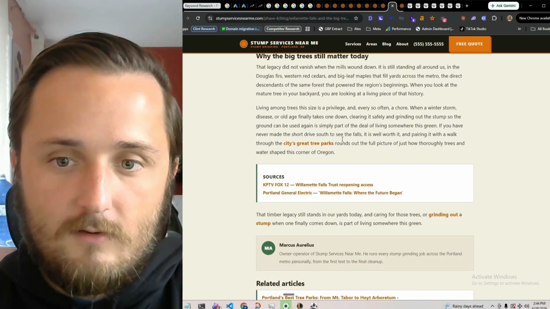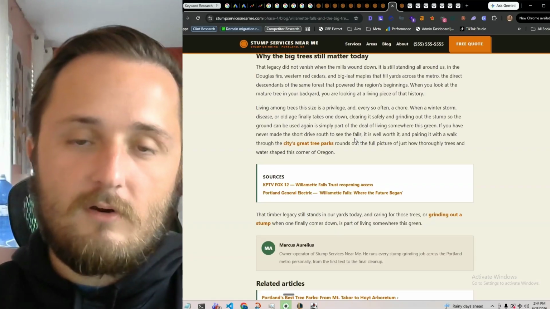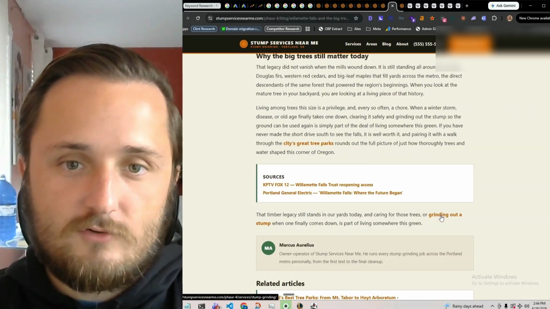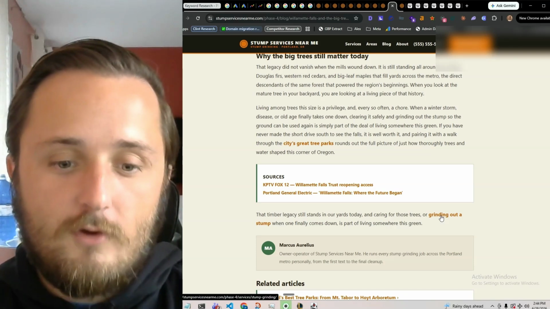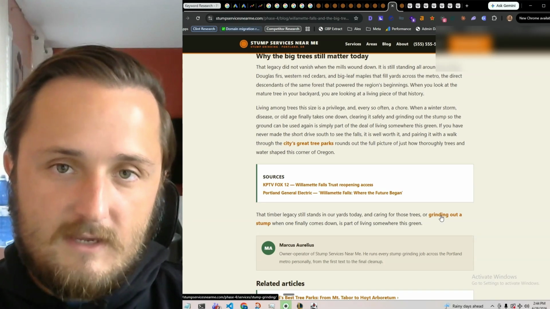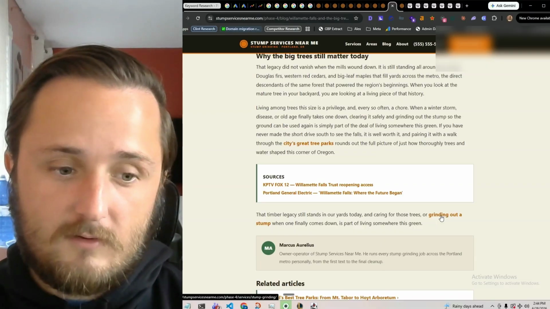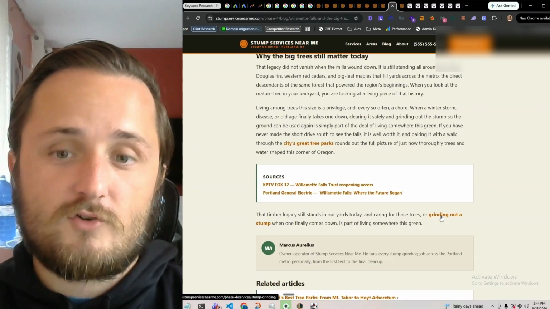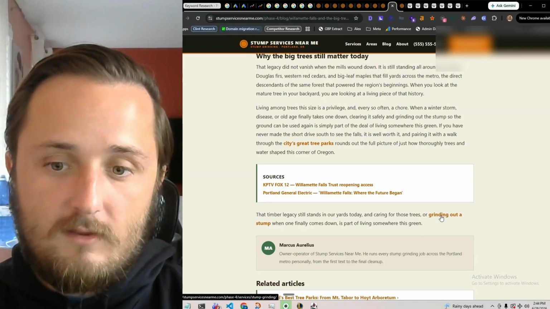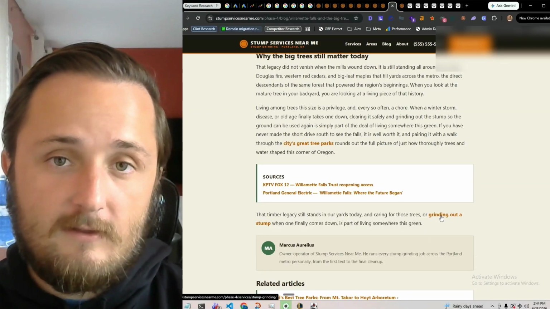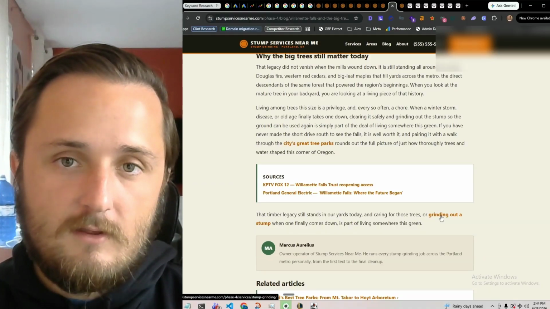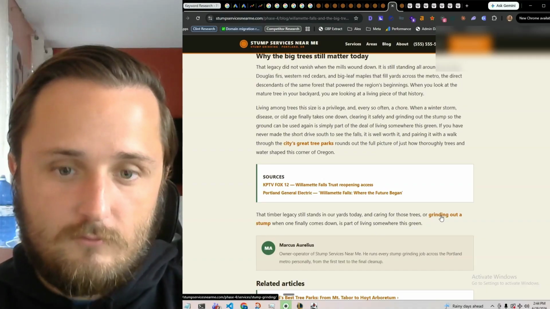Then when we go down here, what we want to make sure is that whenever we're interlinking, we want to use anchor text that is relevant to the search term we're trying to rank for. What you'll notice in these blogs is that we're going to use keywords or keyword variations of the terms, the keywords that we want to rank for when people search in Google. So here we got grinding out a stump. We want the anchor text, what is highlighted for when people click it and are taken to another page, we want that to be relevant to the search term we're trying to rank for.